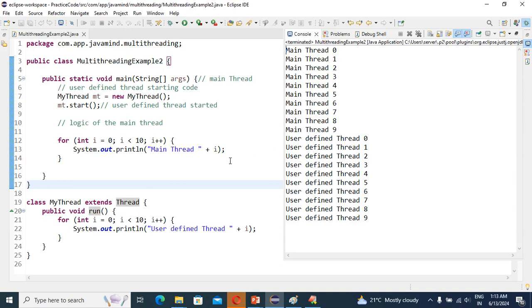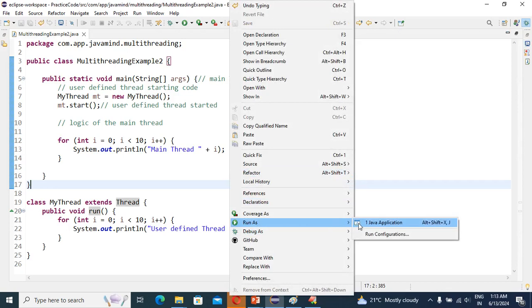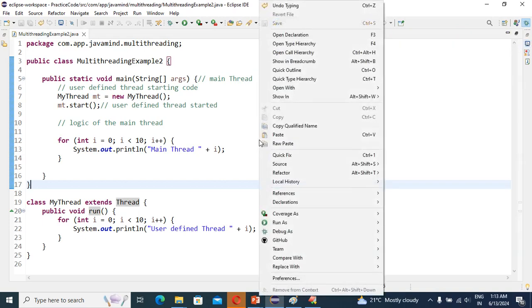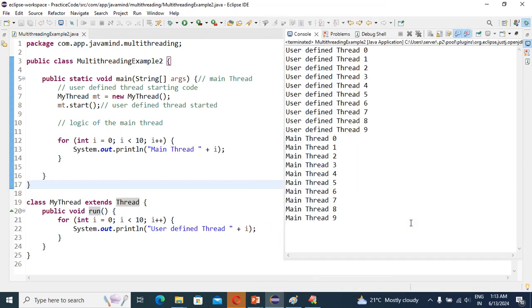See, now the second time I'm running, same, no problem. Next time we'll see. See guys, this time the user defined thread came first, main thread next. But in the first two runs, the main thread came first, then the user defined thread last, right?